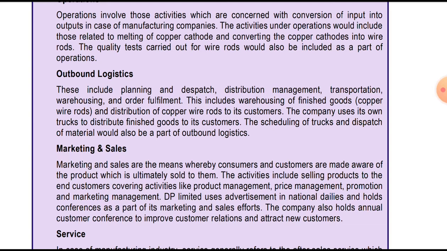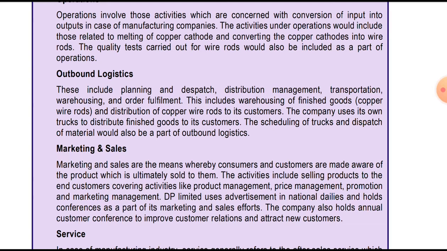This includes warehousing of the finished goods, copper wire rods, and distribution of the copper wire rods to its customers, as per the requirement.